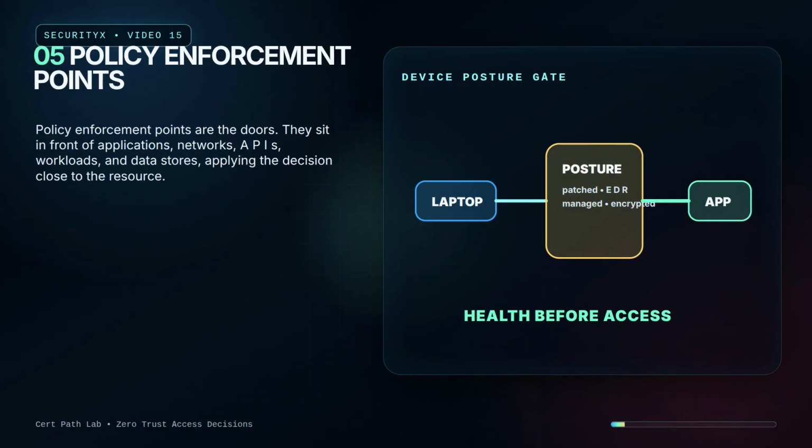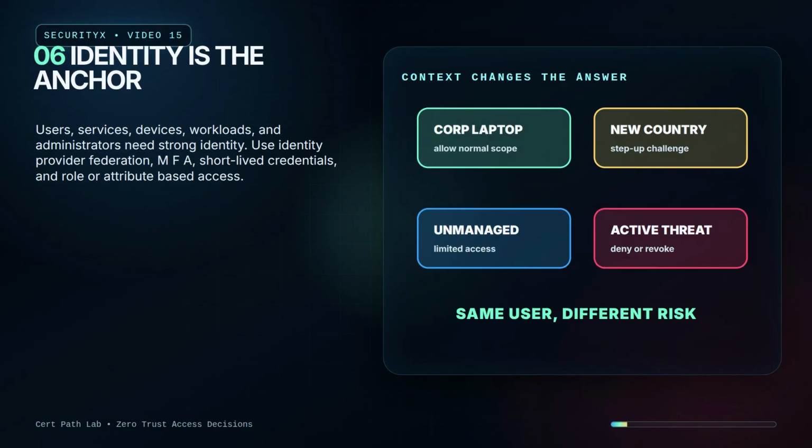Policy enforcement points. Policy enforcement points are the doors. They sit in front of applications, networks, APIs, workloads, and data stores, applying the decision close to the resource. Identity is the anchor. Users, services, devices, workloads, and administrators need strong identity. Use Identity Provider Federation, MFA, short-lived credentials, and role or attribute-based access.